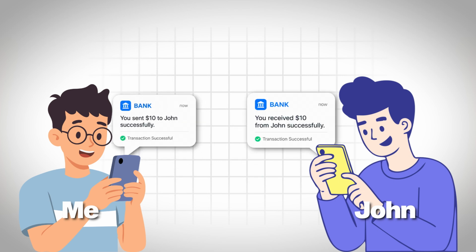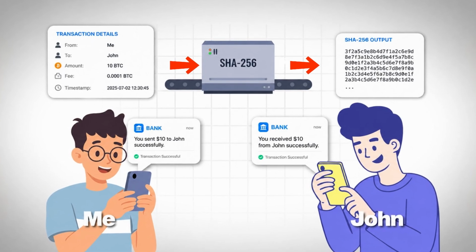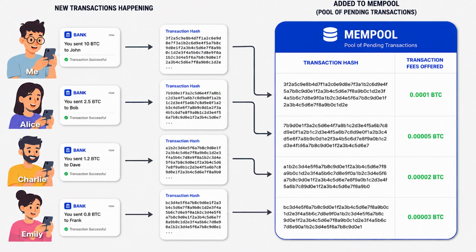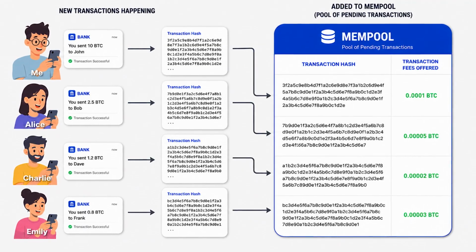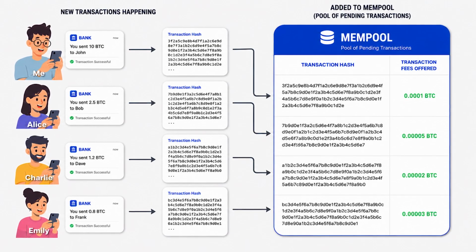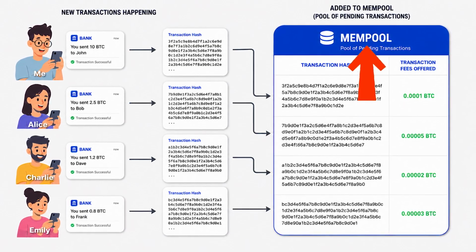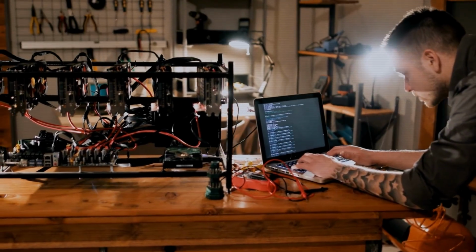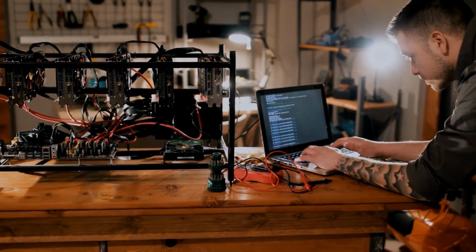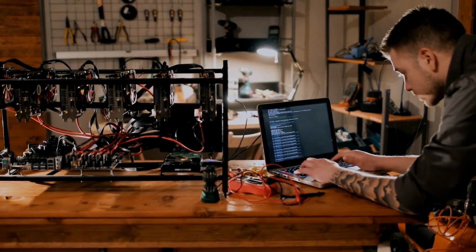Now let us come back to our Bitcoin transaction. I paid John 10 BTC. In terms of SHA-256, it will be this string. Now like this transaction, there are thousands of other transactions happening. All of them are collected in a pool like this. Now, it is the responsibility of miners to confirm and record these transactions.